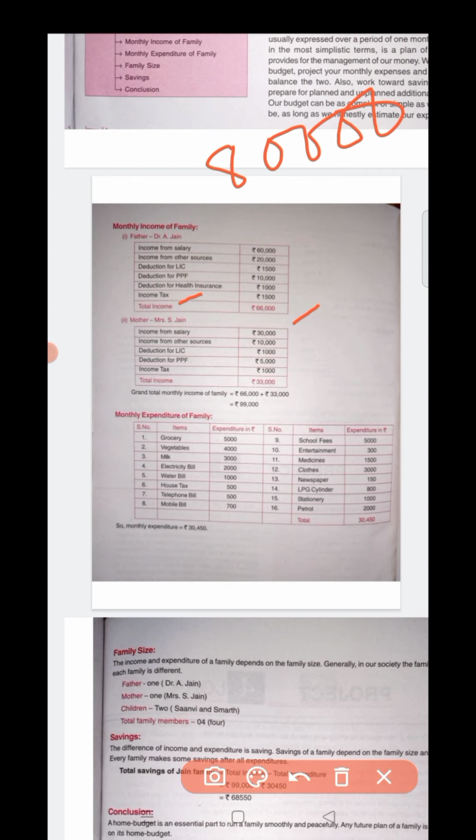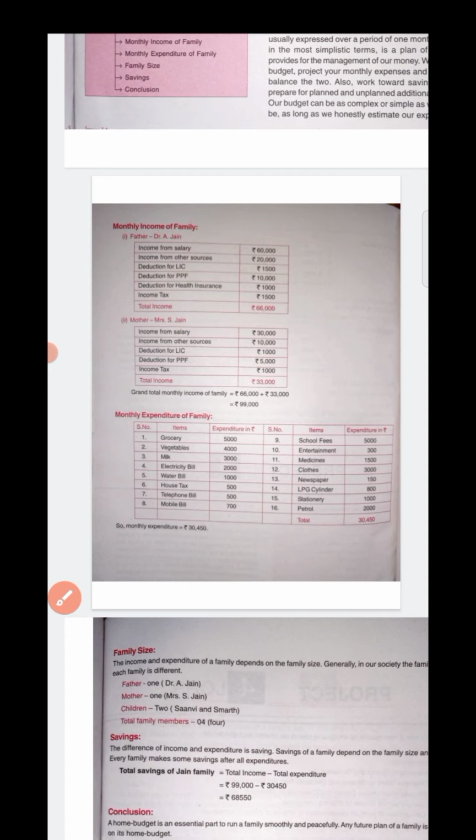LIC is 1500, PPF is 10,000, health insurance is 1,000, income tax is 1500. If you add all these deductions, it will be 14,000. You subtract 14,000 from 80,000, and it will be your 66,000. So that 66,000 is written here.